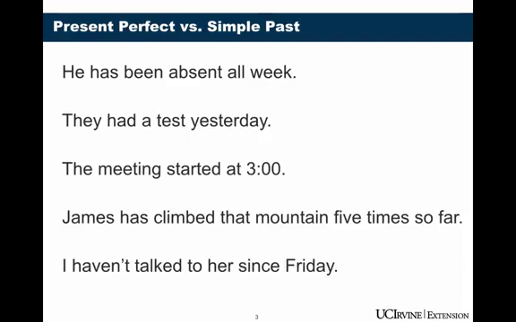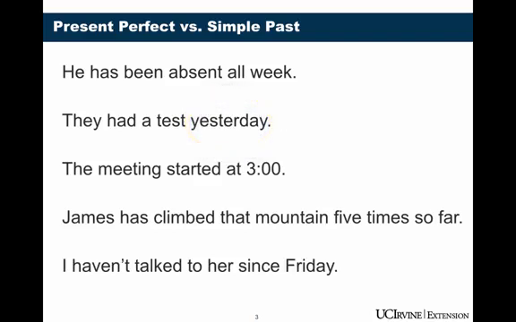Let's look at some more examples. The first sentence here uses present perfect. Your key word is all week. This means that it has been happening in the past week and may continue to now. Because now is important in this sentence, we need present perfect, not simple past. In the second sentence, we use simple past because of the key word yesterday. Remember, simple past is about an action that took place at a specific time in the past and is finished.